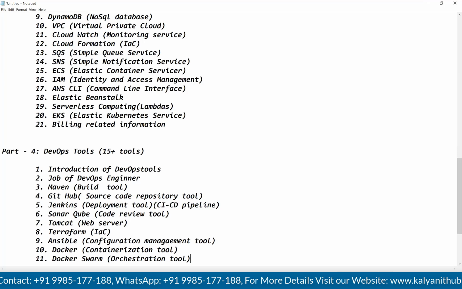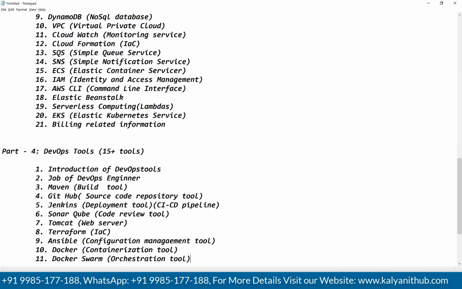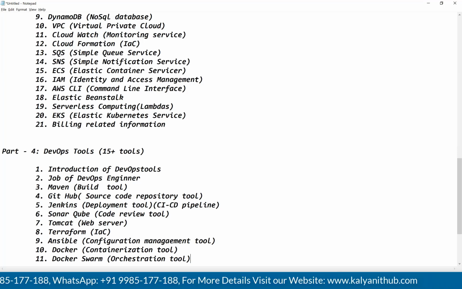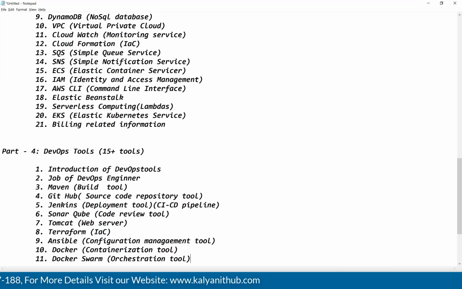How will this orchestration team work? They will play the instruments in proper order. Same way here also. The containers you are creating using Docker, we need to manage in proper order. That's why we are going to use an orchestration tool. As orchestration tools, we have Docker Swarm and Kubernetes also.